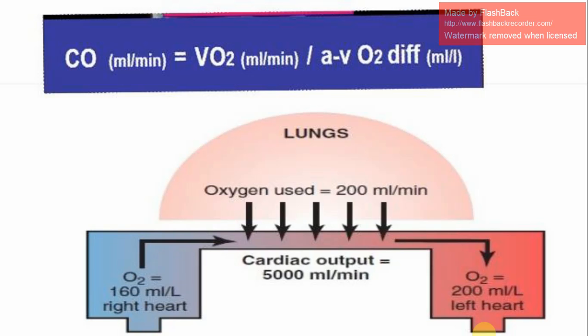In the lungs we can see that in the right heart O2 is 100 ml per liter, and in the lungs oxygen used is 200 ml per minute, and cardiac output here is 5000 ml per minute, and O2 in the left heart is 200 ml per liter. Using this Fick principle we can measure cardiac output.